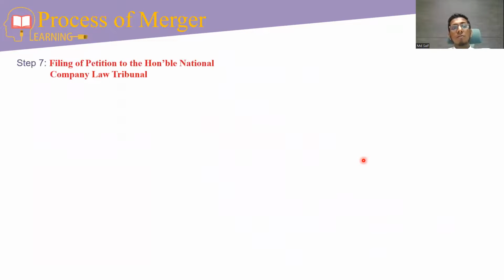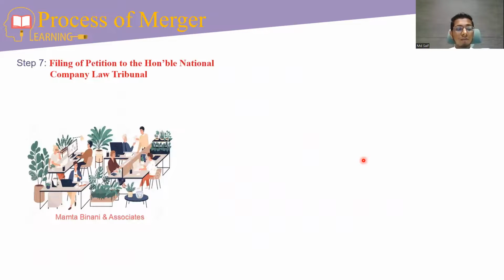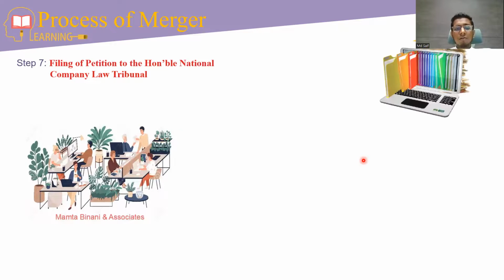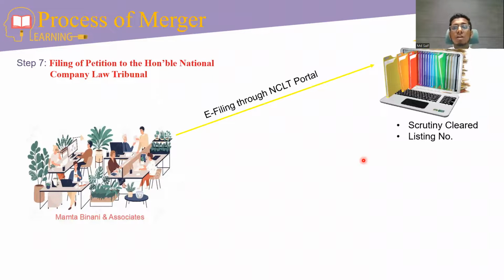Step 7 is filing of petition to NCLT. Just like we file the application, it is the same step. First, we have to e-file through the NCLT portal. Then it will get scrutiny-free and a listing number will be allotted to our application. Then we have to submit the hard copy of the petition to NCLT.